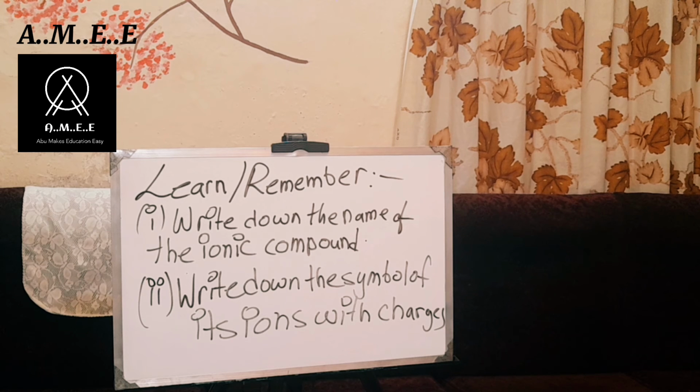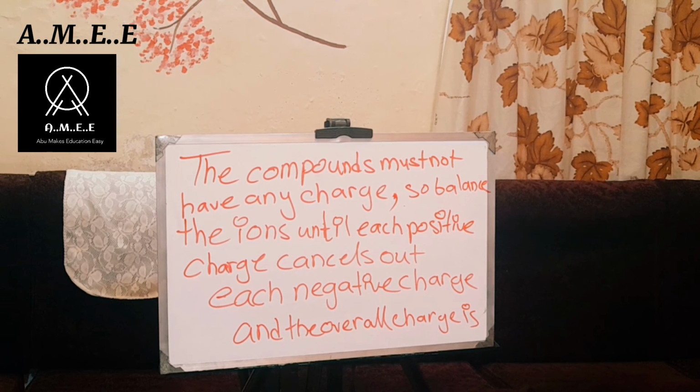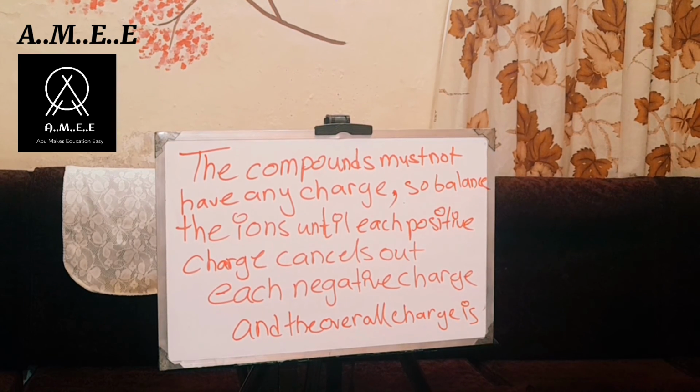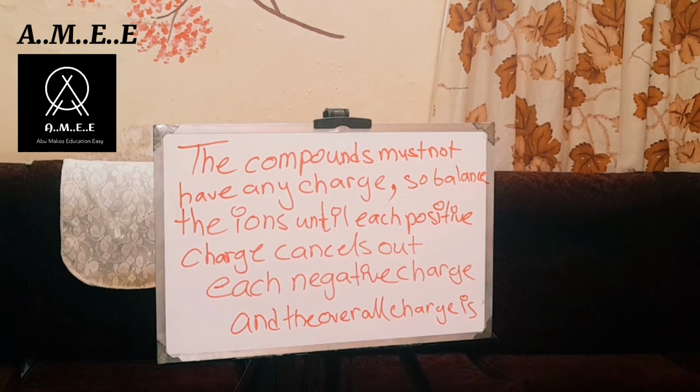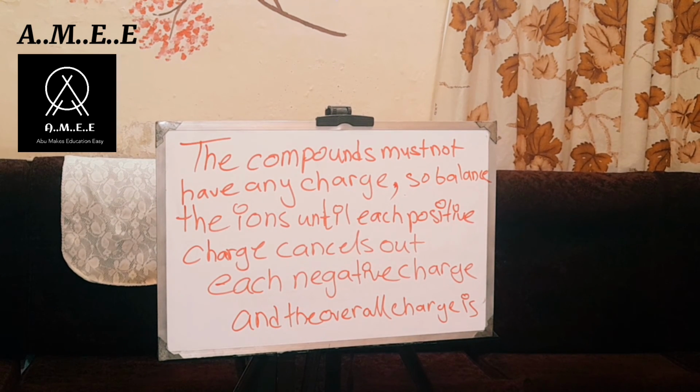I hope you guys have written this step or taken an SS. The compounds must not is the third step. I forgot to give the number, but please give the number 3 and write down the step that the compounds must not have any charge. So balance the ions until each positive charge cancels out each negative charge and the overall charge is 0. There is no space to write 0, that's why I couldn't write, but I will write the compounds must not have any charge. The compounds must not have any charge means that the compoundটার কোনো চার্জ থাকে না, আয়নিক কম্পাউন্ডের